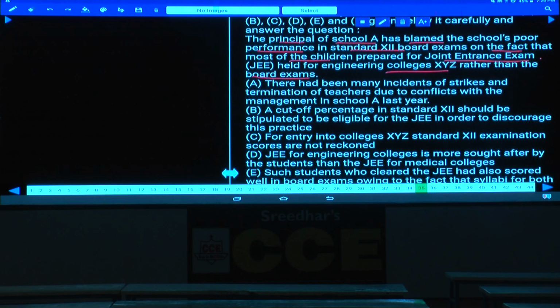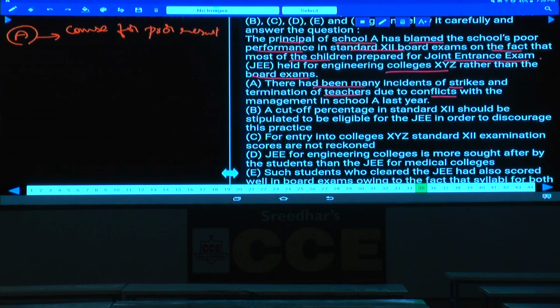Then let us discuss each and every statement. Statement A: there had been many incidents of strikes and termination of teachers due to conflicts with the management in School A last year. What is he discussing about this A? This A is a cause for the poor result. This could be one of the causes for the poor result. But though this is one of the causes, the principal is not blaming it, isn't it? Because what is the cause here given?